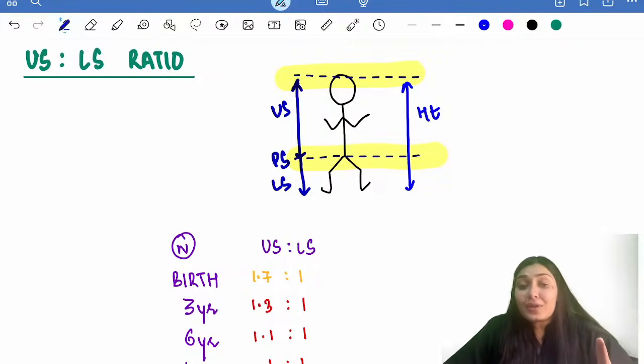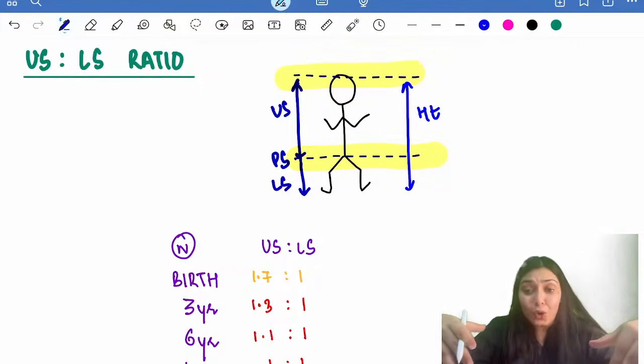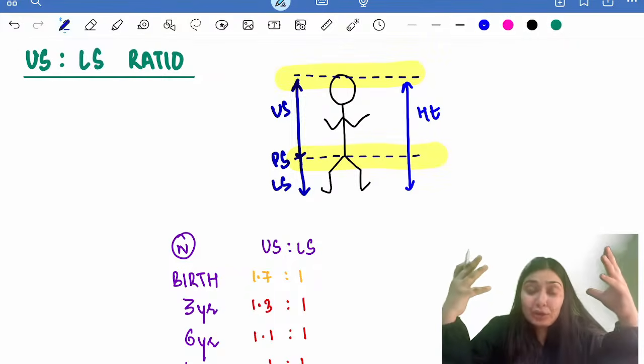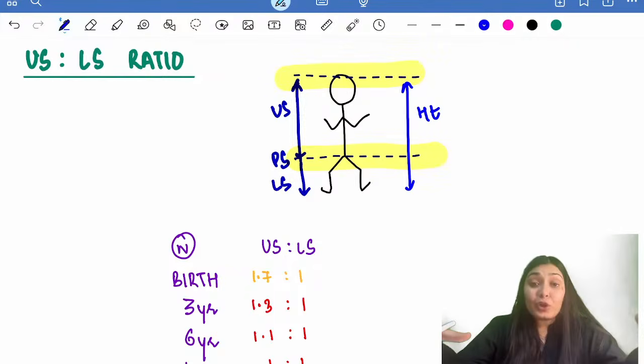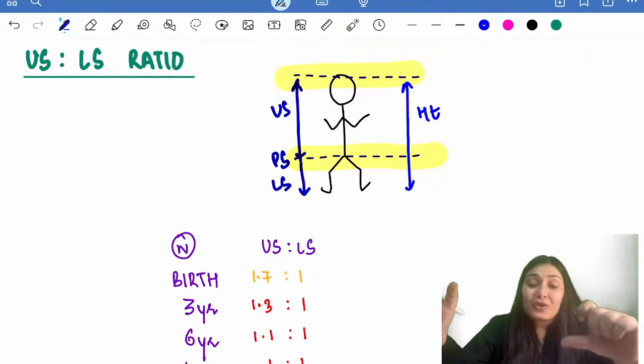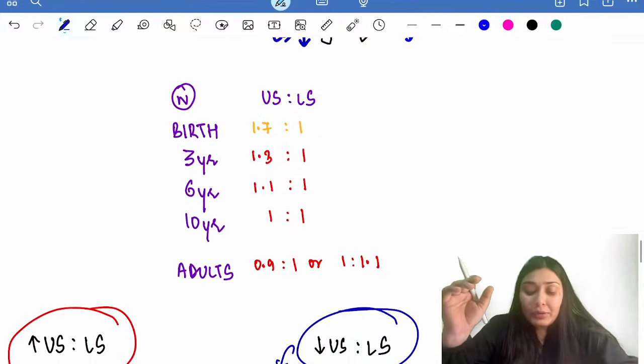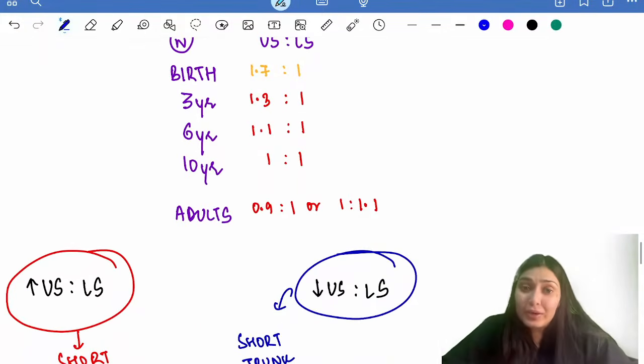Remember when we discussed the laws of growth, we discussed that the direction of progression of growth is cephalocaudal. So as the child grows, the limbs will grow. That means the lower segment will grow. So as we age, this upper segment lower segment ratio should decrease because my lower segment will be growing. So at birth, the normal upper segment lower segment ratio is 1.7:1.